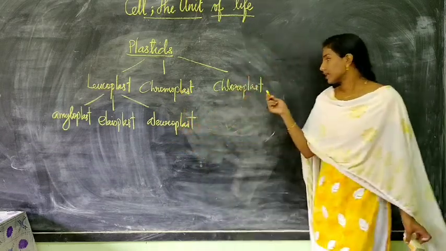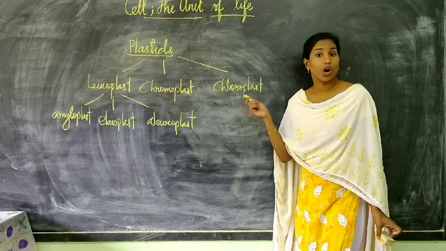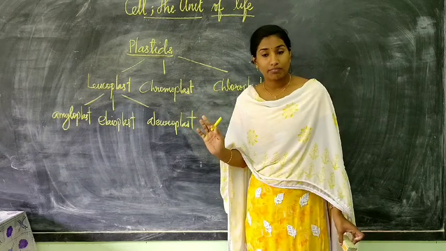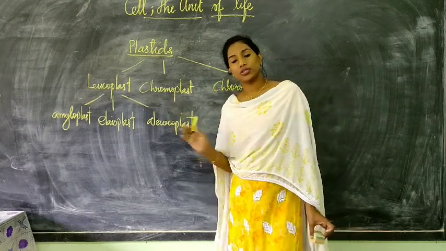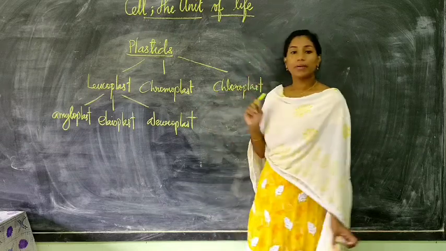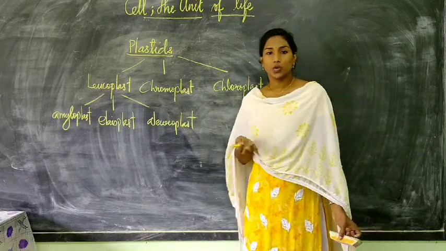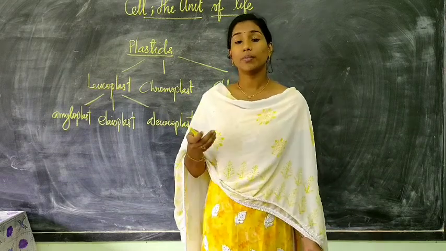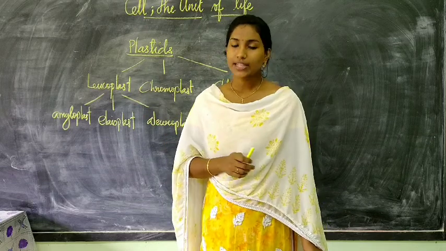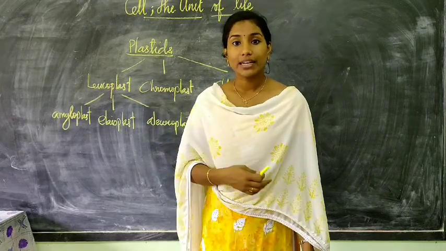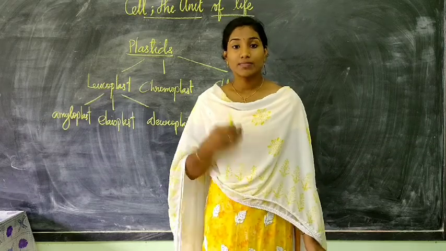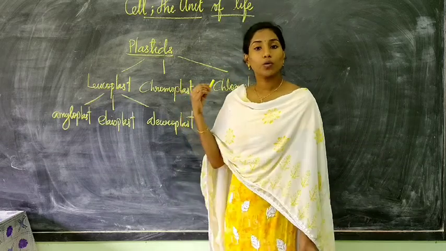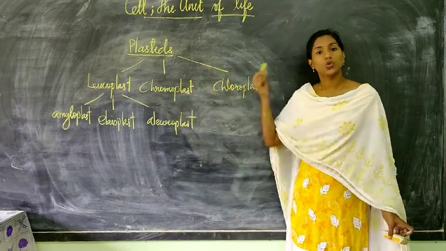Alright. Now the next type of plastid, that is chloroplast. Chloroplast you have always heard of. Plants have chloroplasts, and these chloroplasts contain the pigments chlorophyll and carotene. Now where do you see chloroplast mostly in a plant, what do you think? Where is the chloroplast more in number? You are right. Chloroplast is more in number in the green leaves, especially the mesophyll part of the green leaves. That is where these chloroplast plastids are more.